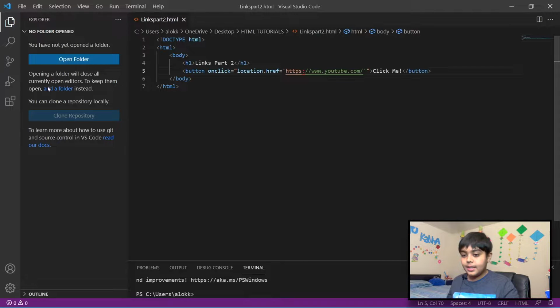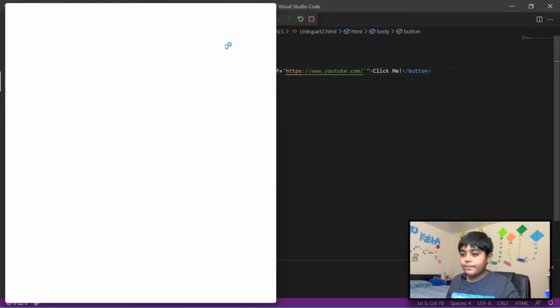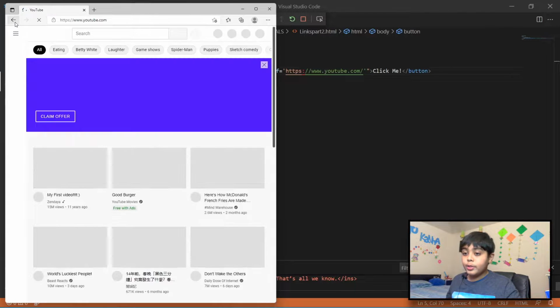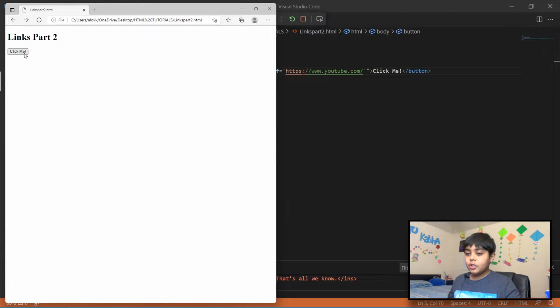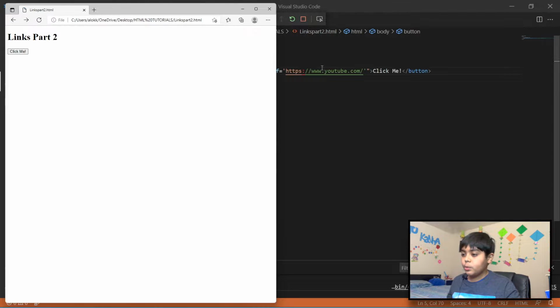Now let's save it and let's run it. So run in debug, let's launch it with Microsoft Edge. Now it says click me, and if we click on the button, it goes to YouTube. So it actually works and it loads YouTube. Whenever we click it, it will go to the link, and it's a button, it's not an actual link.